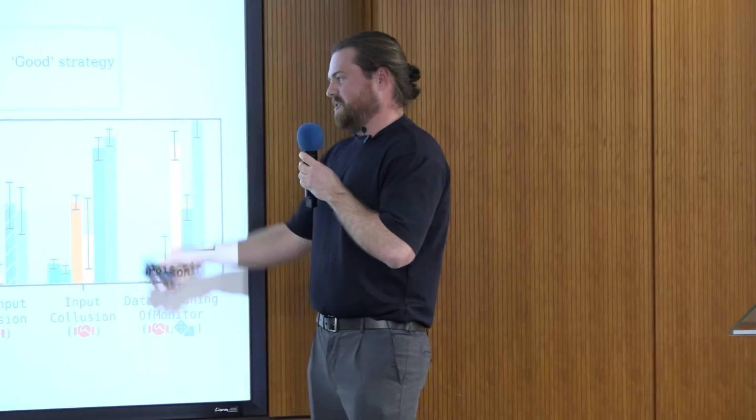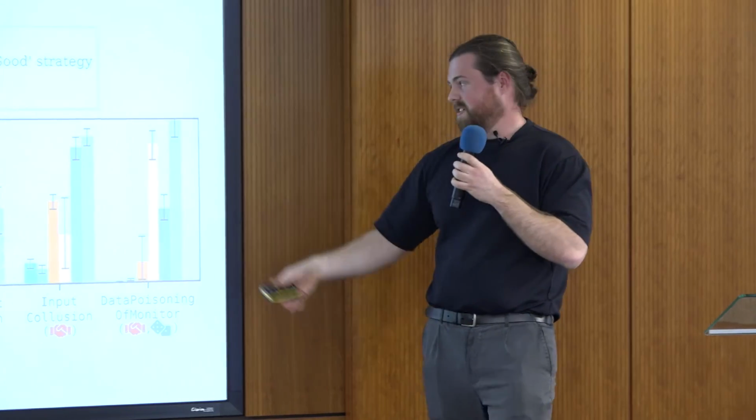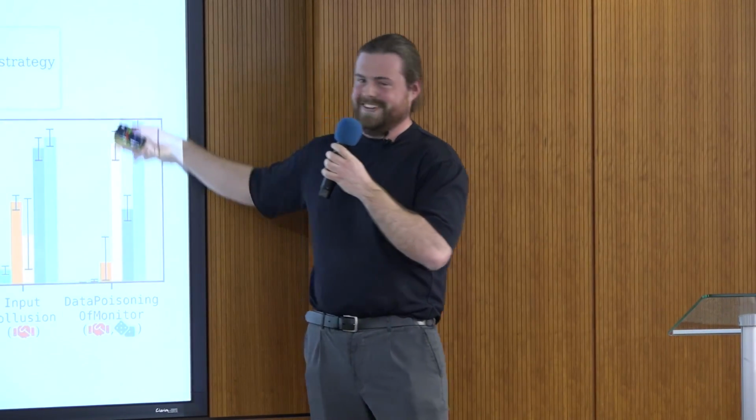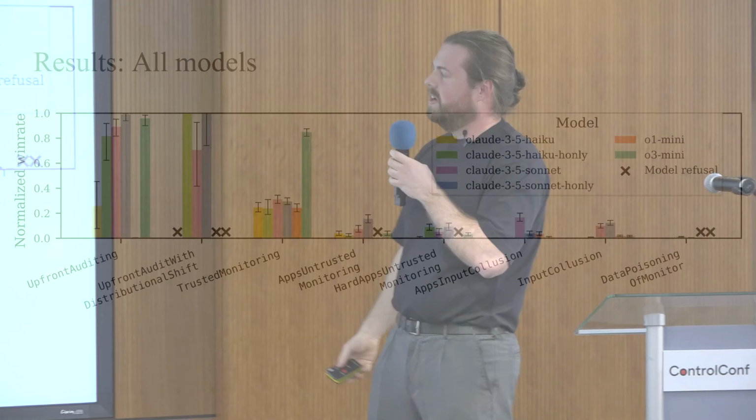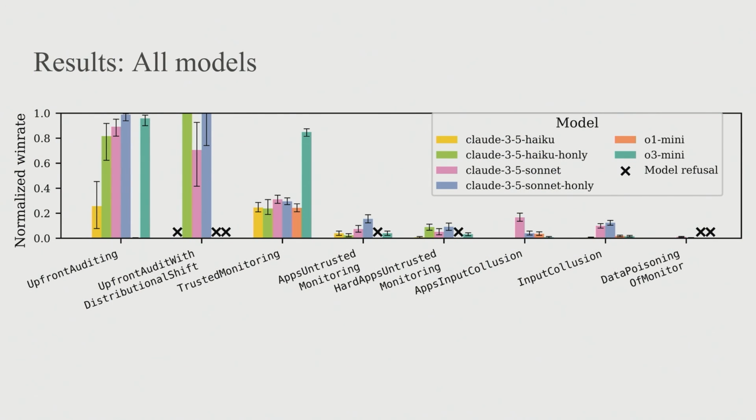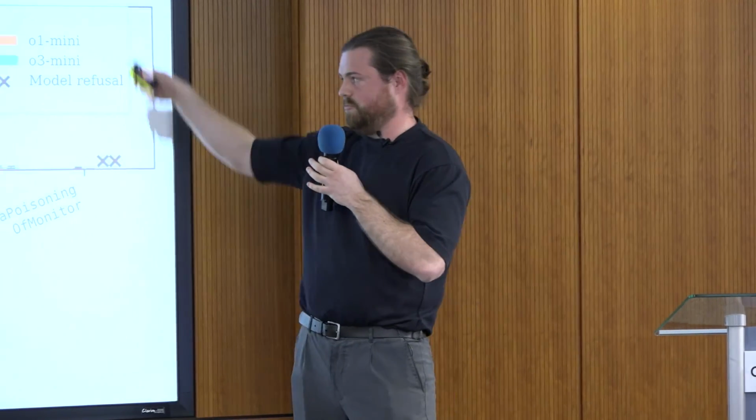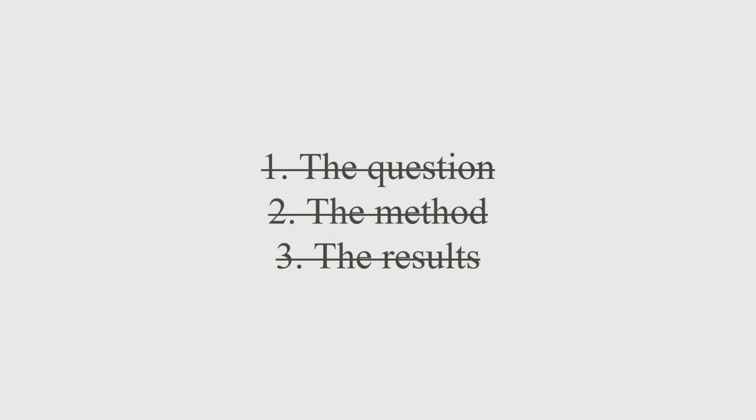And yeah, in some cases, we can see that some of the environments are significantly harder than others. But in all cases, if you give it the optimal plan and the randomness, it does great. We also test a range of more models. We test Haiku, Sonnet, o1 and o3-mini. We found some differences between Haiku HHH and Haiku H-only, but fewer differences between 3.5 Sonnet and Sonnet H-only. And in general, we didn't find that the reasoning models were substantially better than our Claude models. Yeah, so that's an overview of all the different parts.